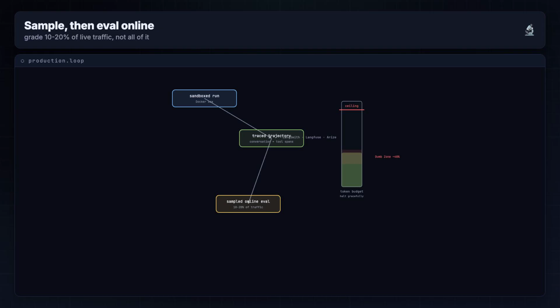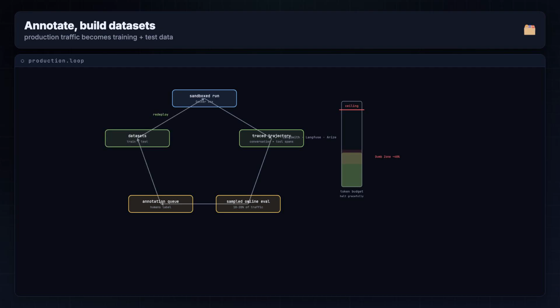A sampler taps 10 to 20% of live traffic and runs online evals on just that slice. Real signal without paying to grade everything. High value traces route into an annotation queue where humans label them, and those labels feed back into datasets. Production traffic becomes training and test data. The loop closes.